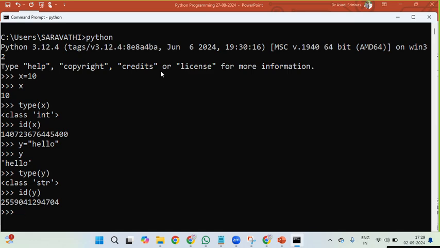Here I would like to perform addition of two numbers. Sir, I would like to clear the console. What is the command you have to use? Import os, enter, os.system of CLS. CLS means clear screen, so it will clear.